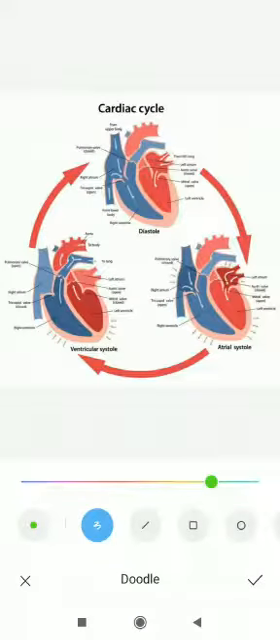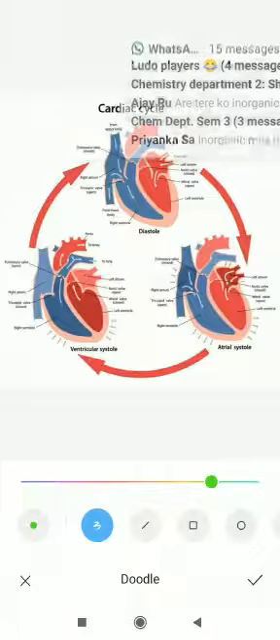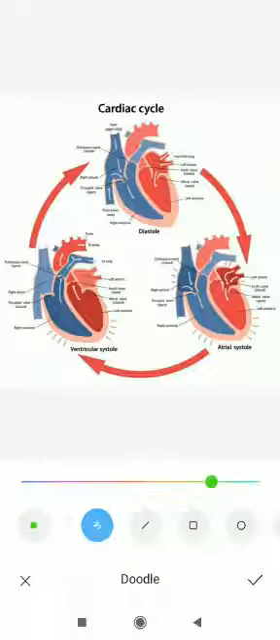Hello everyone, I'm Abhishek and I want to teach you one of the most important topics of physiology, the cardiac cycle. Yes, I want to teach you the cardiac cycle, and before explaining, I want to give you some idea about the SA node.